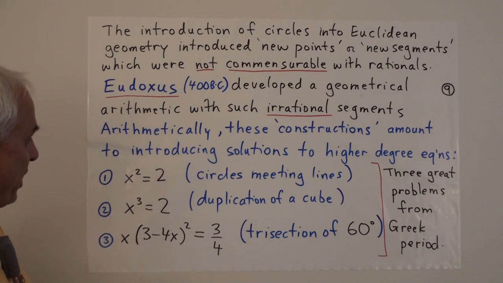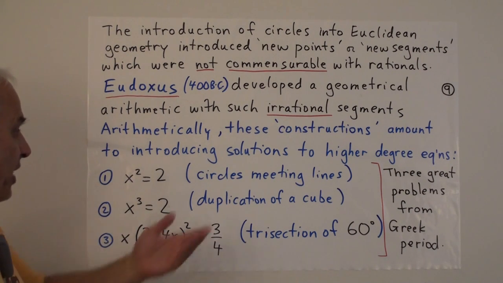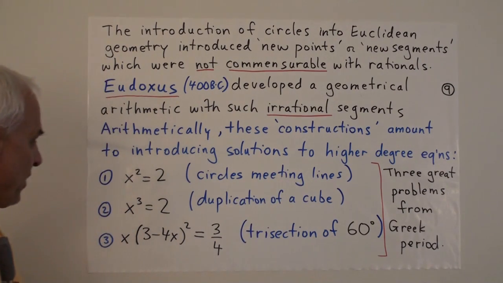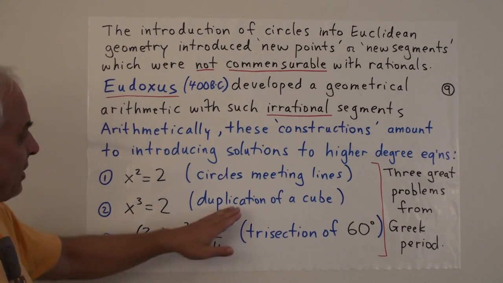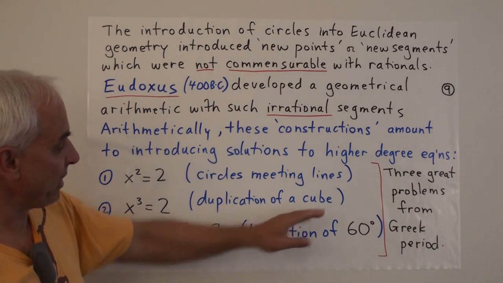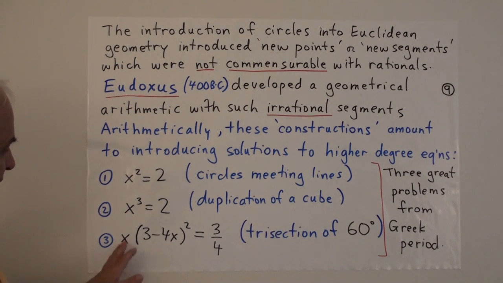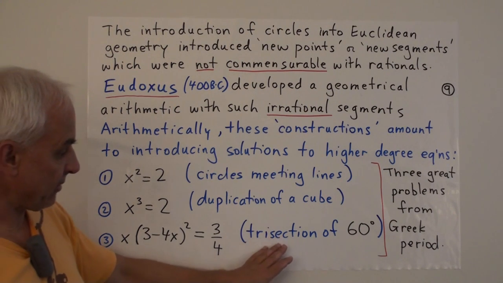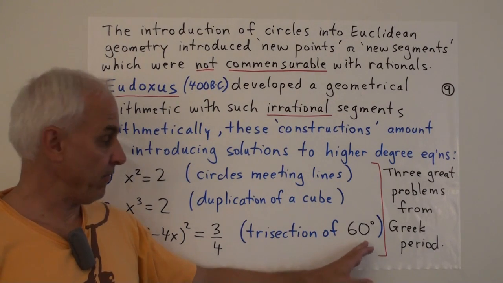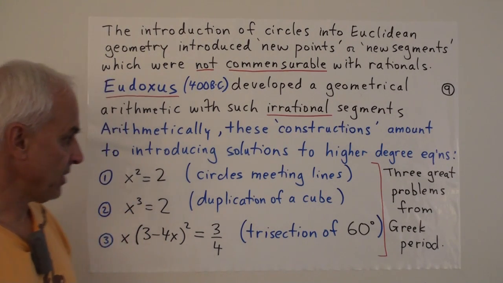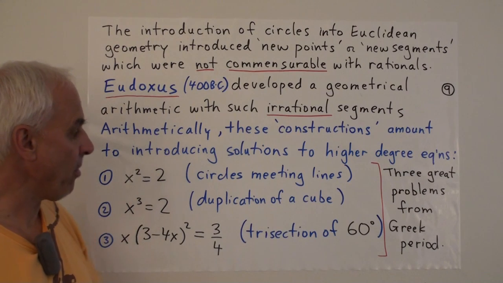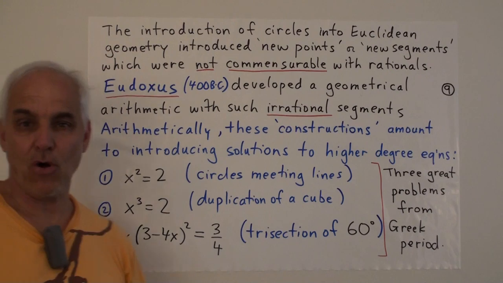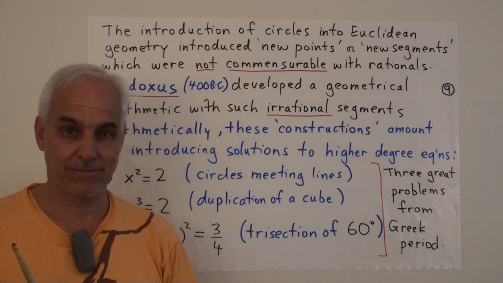So the equation x squared equals 2 is the equation that we get when we try to talk about a circle meeting a certain line. The equation x cubed equals 2 is involved in an important problem called duplication of a cube. This equation here, (3x minus 4x cubed) squared equals 3/4, is related to the trisection of an angle problem for 60 degrees. So these are all important problems from the Greek period, and they necessarily involve, as we now know, irrationalities.